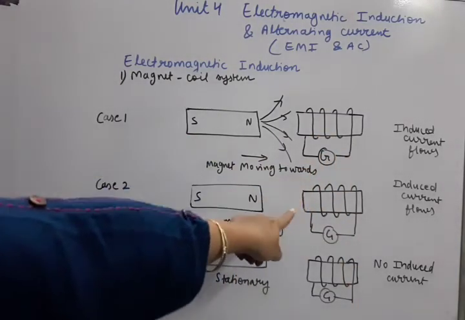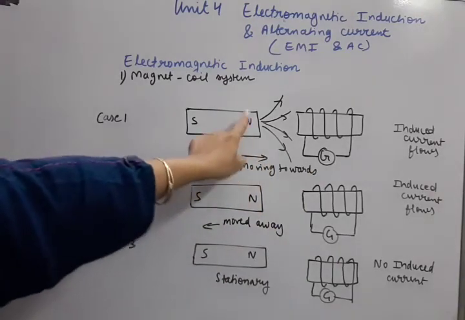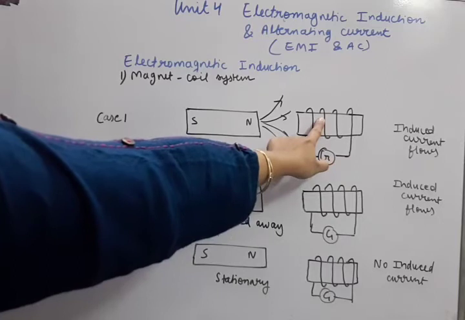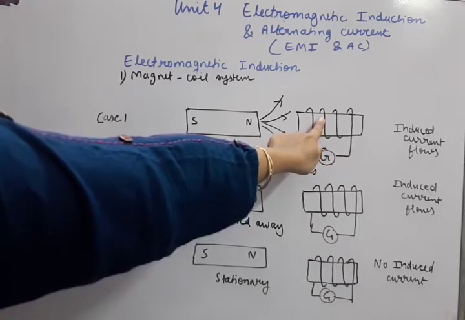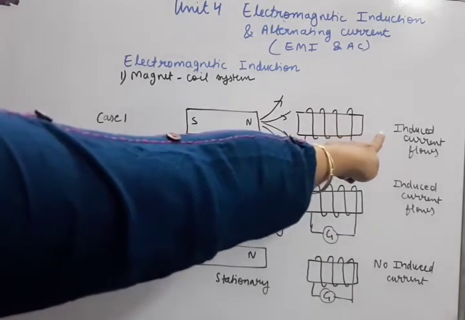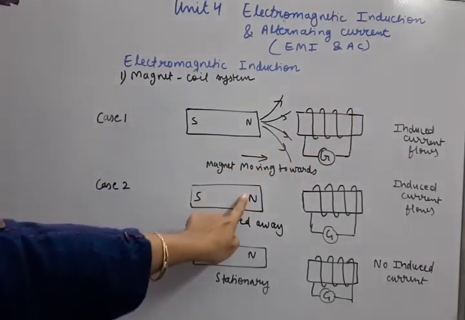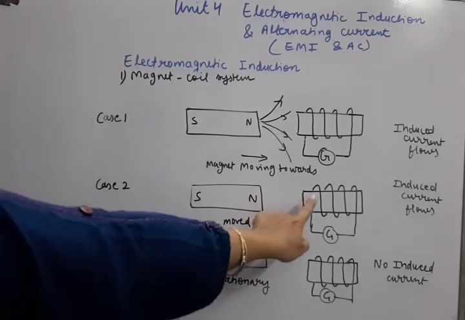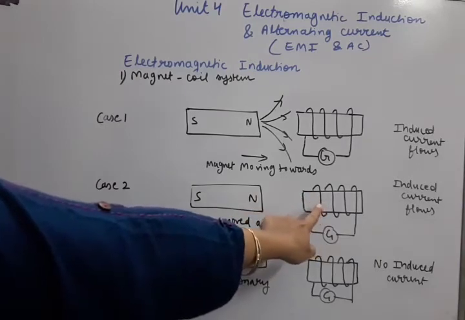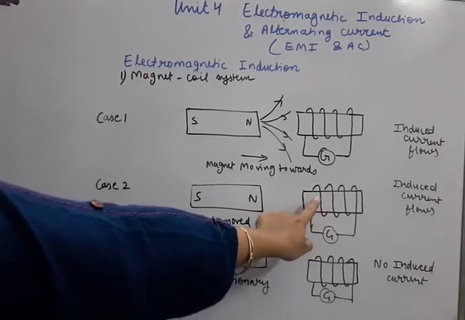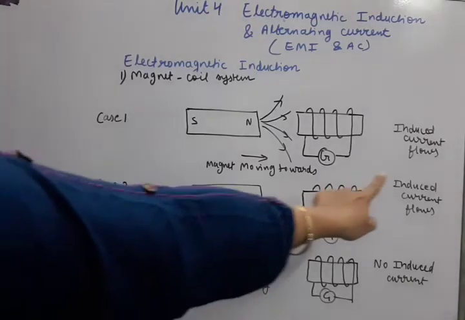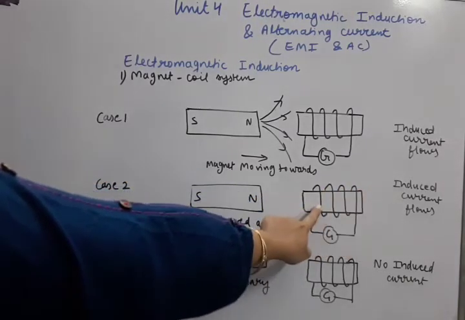So just let us revise. When this magnet is moved towards the coil, the magnetic flux through it increases, that means it changes. So yes, induced current flows. When this magnet is moved away, the magnetic flux of this coil decreases, and decreasing also means a change in the magnetic flux. That means induced current flows in this case also.